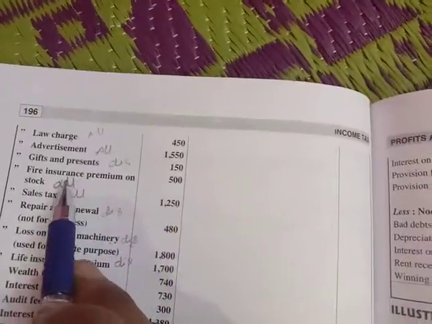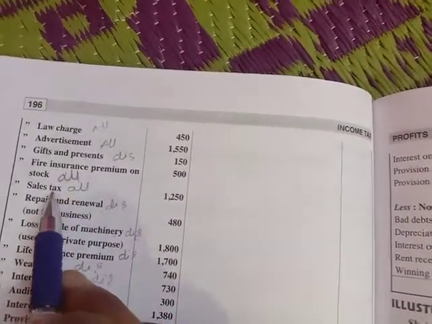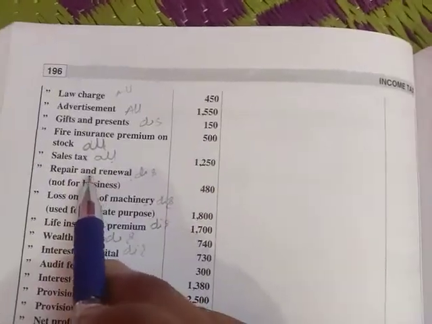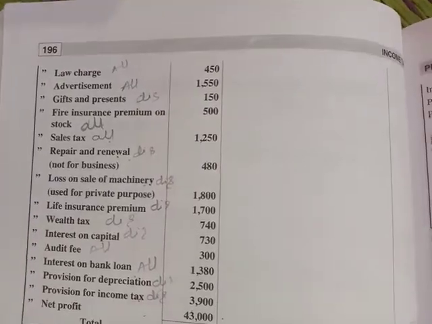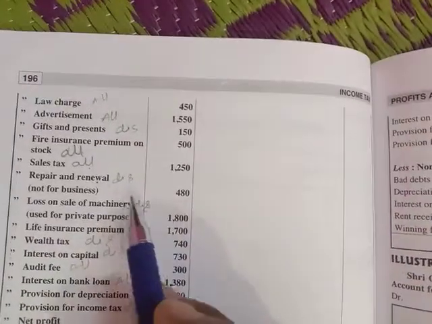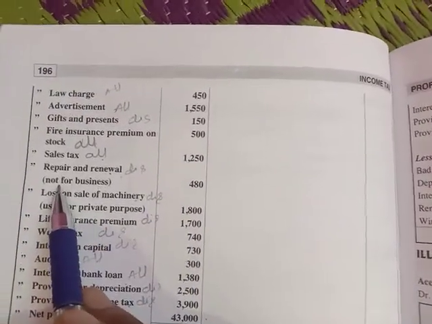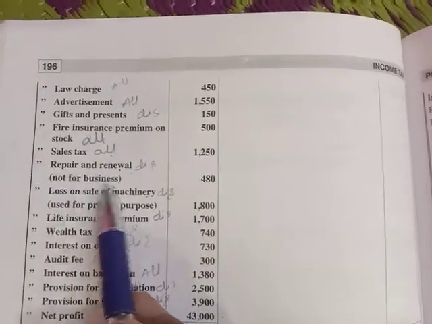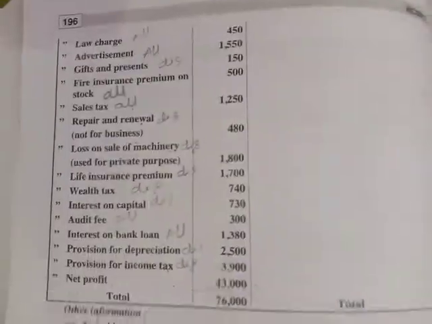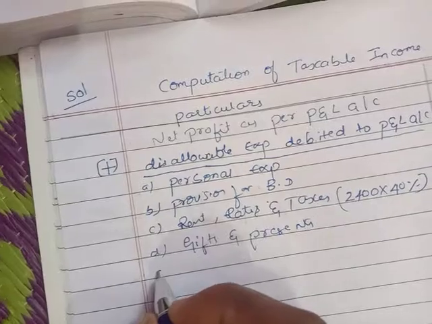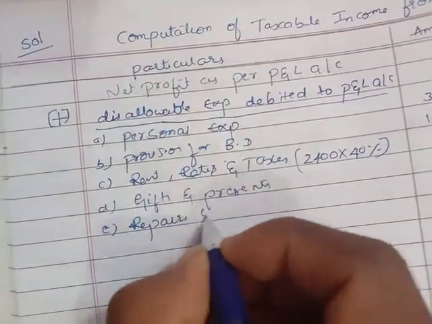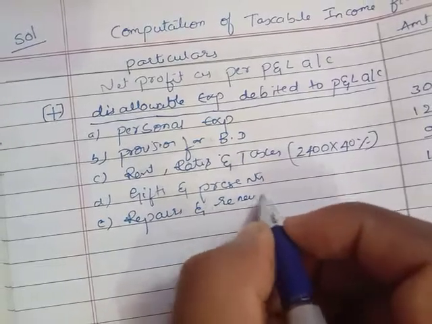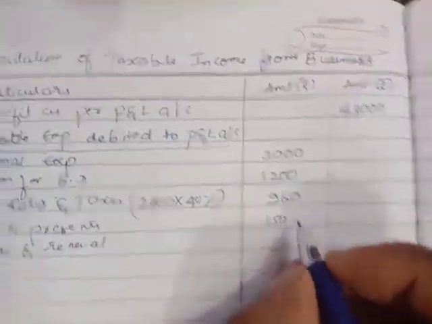Next, fire insurance premium on stock is allowable, sales tax is allowable, repairs and renewals. Repairs and renewals are usually allowable, but they are given in brackets as not for business, so it is disallowable. Renewals, 450.